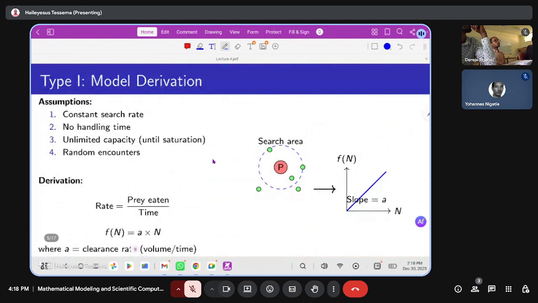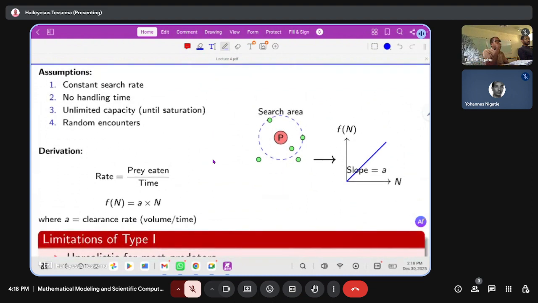In a type 1 functional response, there is a constant search rate, no handling time, and unlimited capacity of the resources. Resources are unlimited, but there is a maximum level of prey in that area. And there are random encounters.